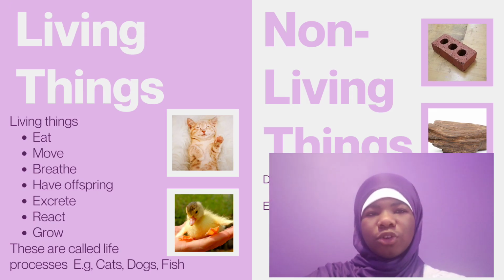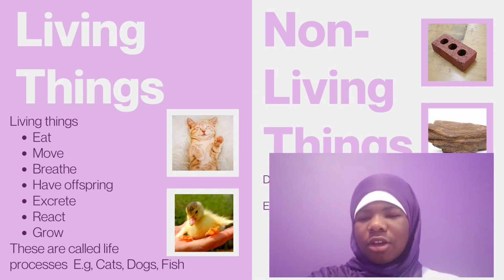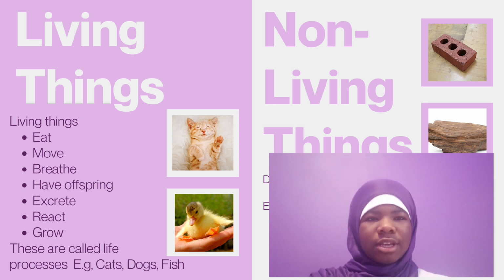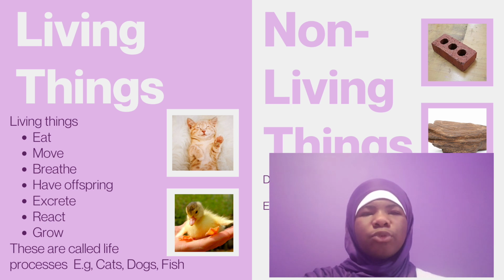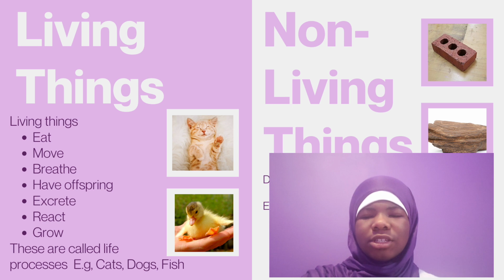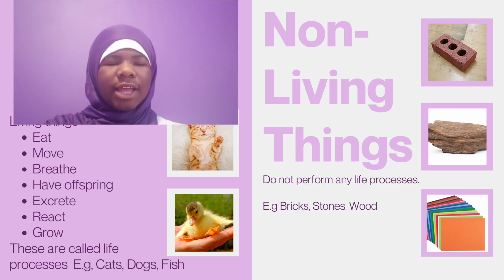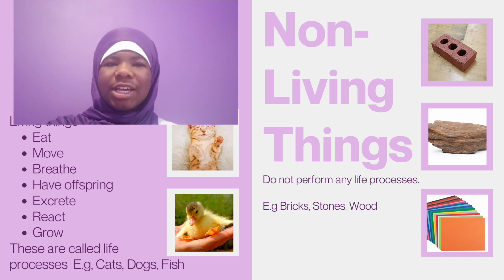Okay, so I said we are going to go back and see what is living and what is not living. So now that's a note on the screen right there. Okay, so a living thing is basically anything with life processes, right? So if it has life processes, if it grows, if it breathes, if it reproduces, if it moves, that makes it living. I have the definition of life processes on the next slide, but that's what makes something living. A non-living thing is something that does not have life processes. So it doesn't breathe, it doesn't eat, it doesn't drink, it doesn't move, it doesn't do any of those things. So that makes it not living.